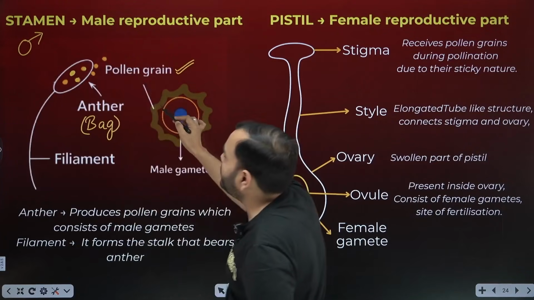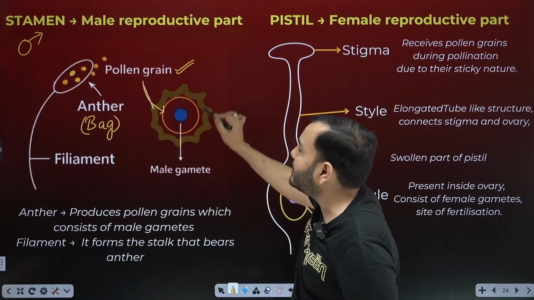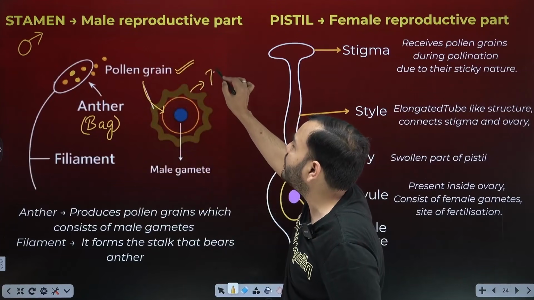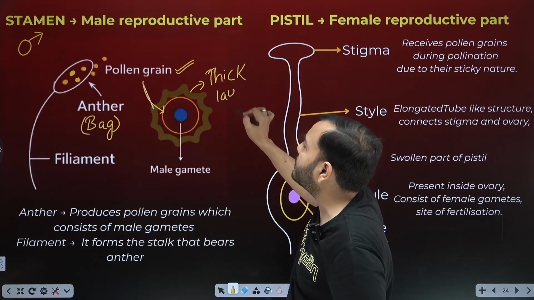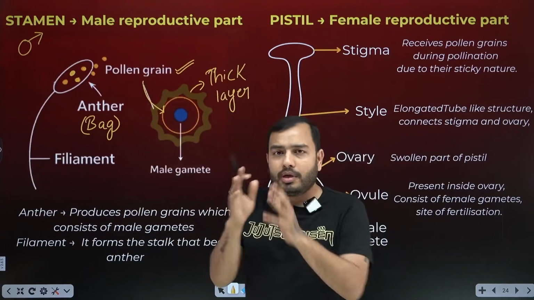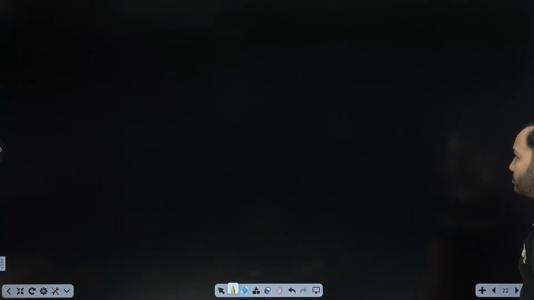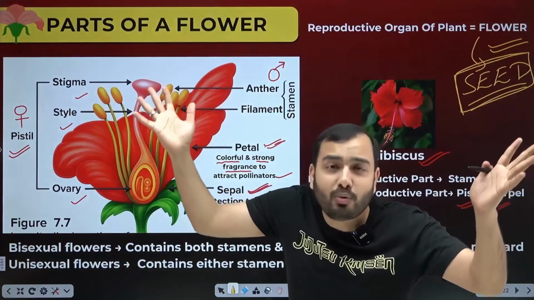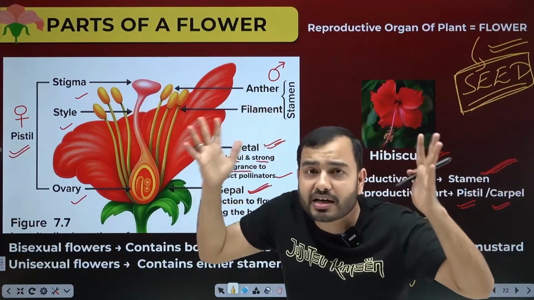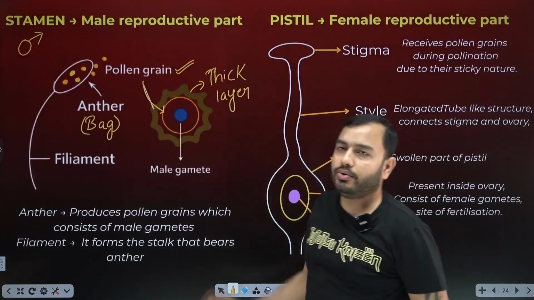And if I look at the pollen grain from inside with the microscope, there is a thick layer outside it. Why is there a thick layer? Just like you saw in spores. What was the thick layer for? Protection. The anther will burst, pollen grains will come out from the flower. If they go into the surroundings, they will die from the surrounding temperature, from water. So to save it from that, there is a thick layer.